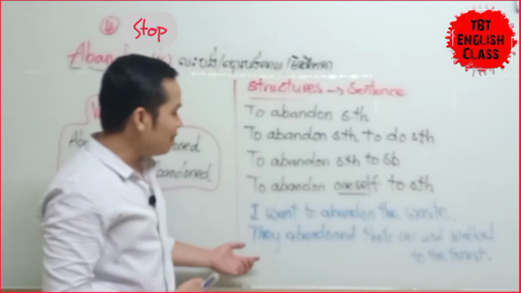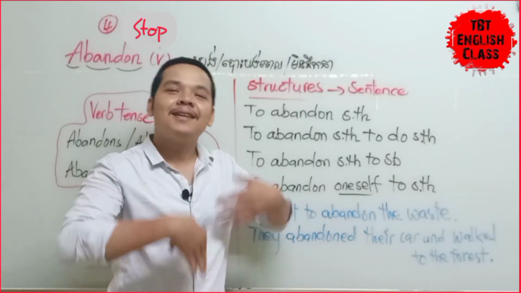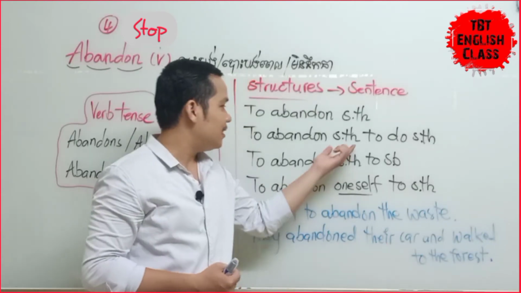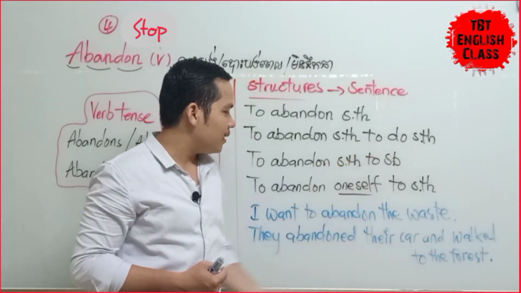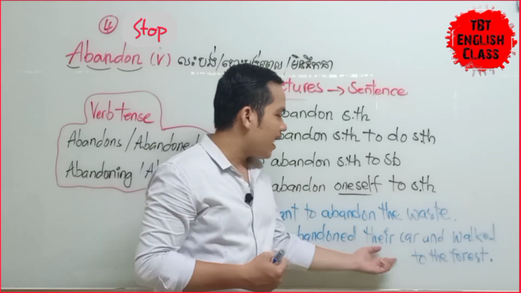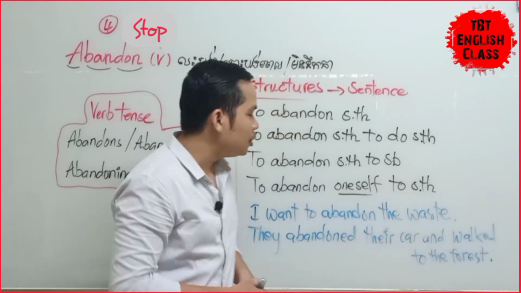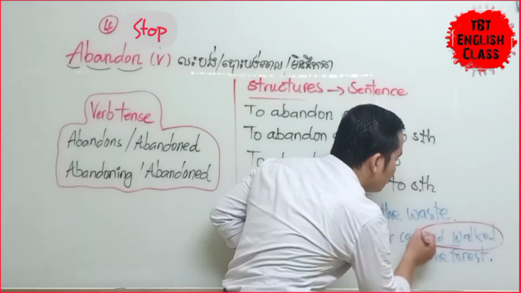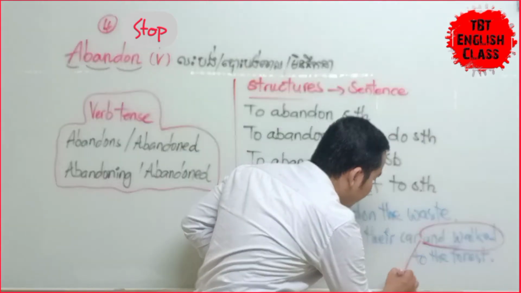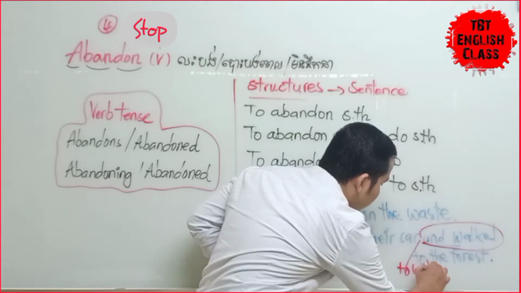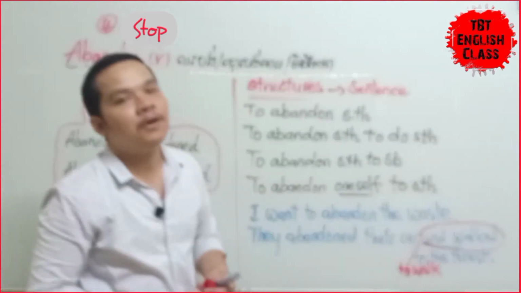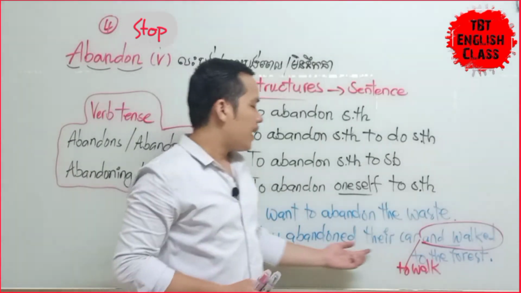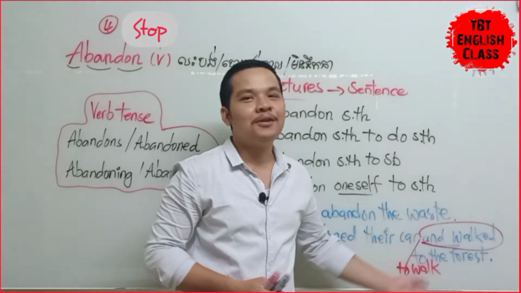See? ពួកគេបានបោះបង់ឡានរបស់ពួកគេហើយដើរចូលទៅក្នុងព្រៃ Can you see? Abandon something, abandon their car. Yeah, this one, abandon something to do something. Yes, abandon their car and walk. So if you don't want to use "and walked", you can say "to walk", to walk through the forest. You can say like this, no problem. They abandoned their car to walk to the forest.